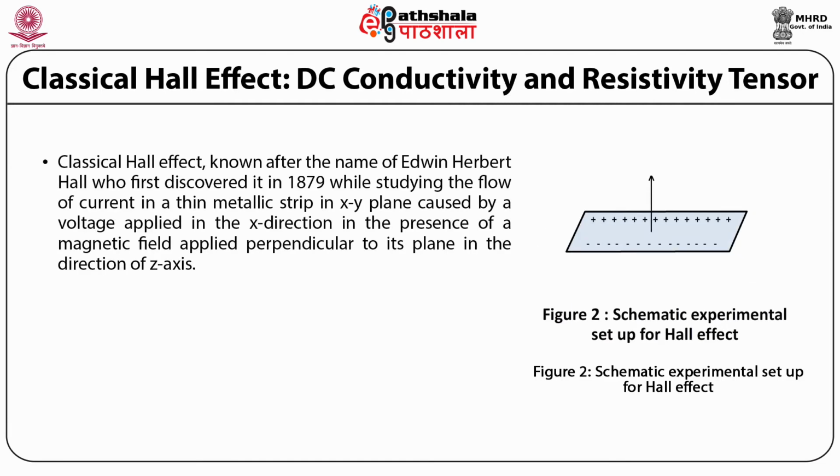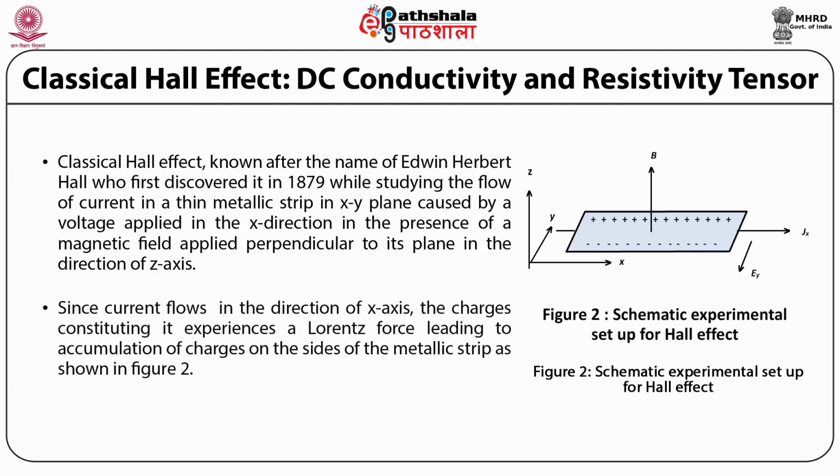The classical Hall effect, named after Edwin Herbert Hall, who first discovered it in 1879 while studying the flow of current in a thin metallic strip in the xy plane, caused by a voltage applied in the x direction in the presence of a magnetic field applied perpendicular to its plane, in the direction of the z-axis.